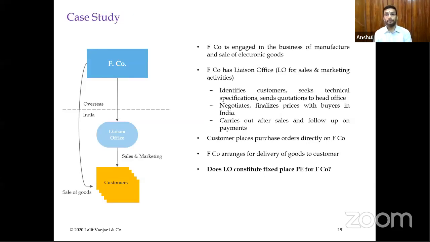Now this is one case study. There is a foreign company which has a liaison office in India. A liaison office acts as a sales and marketing agent kind of a thing. That liaison office identifies customers, seeks technical specifications, sends quotations to the head office, then negotiates also, finalizes the price, carries out after sales and follows up on payments also. But the goods are directly delivered from the foreign company to the customer. So what would you say? What is your take? Whether this liaison office constitutes a permanent establishment in India or not?